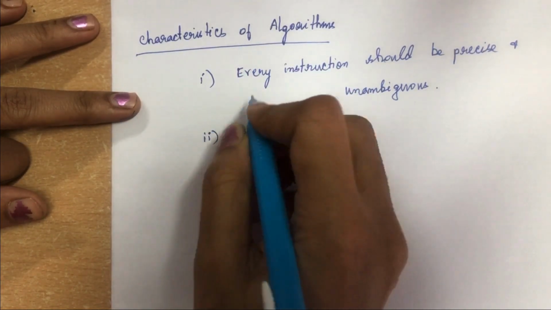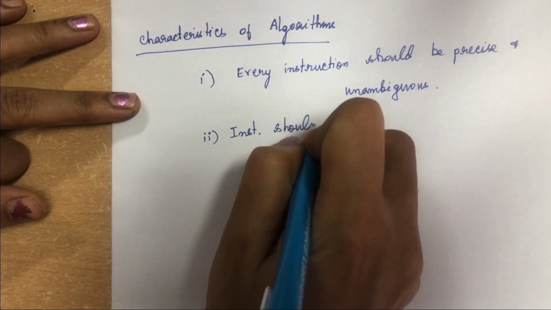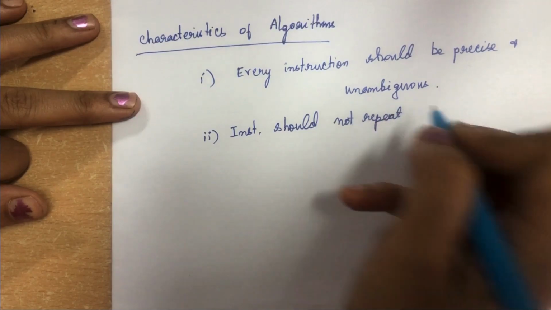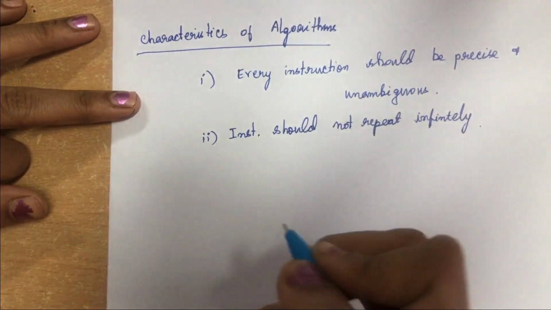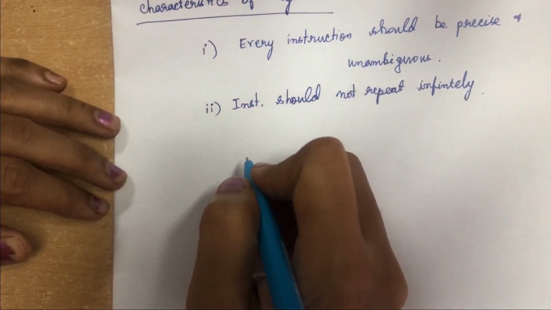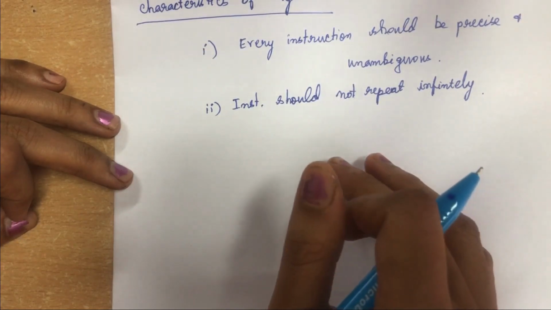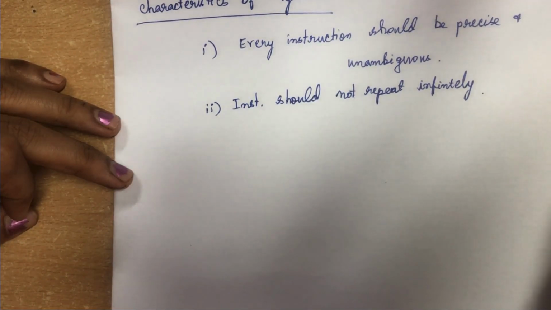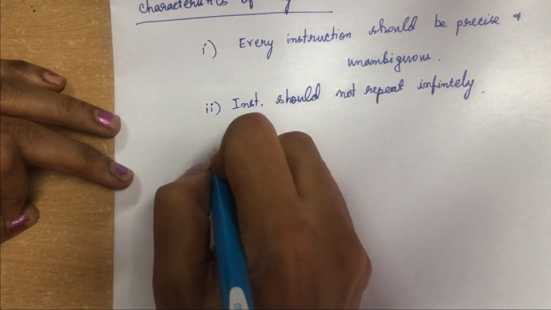The second characteristic is, the instructions should not repeat infinitely. When you are writing an algorithm, the instructions should not repeat infinitely. In that case you can use separate concepts like a for loop or control functions. So the instruction should not repeat infinitely.